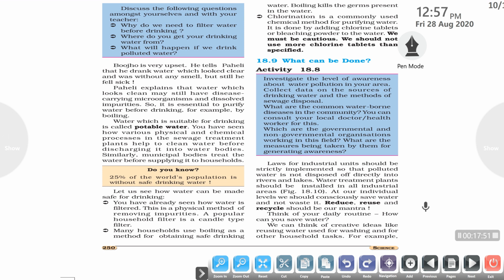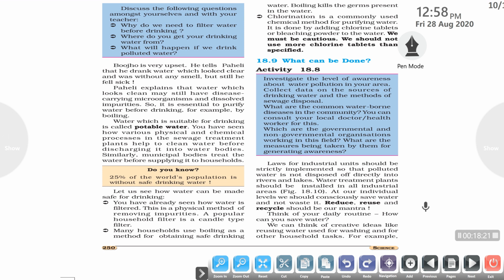You have already seen how water is filtered. There are physical methods that we use in our homes for removing impurities from the water. A popular one is the water filter, or the household filter, a candle type that filters the water. So this is one of the methods to clean the water. Next, many households use boiling, because boiling is a method of obtaining safe drinking water. It kills the germs present in the water. Also chlorination is a very common and accepted chemical method for purifying water.